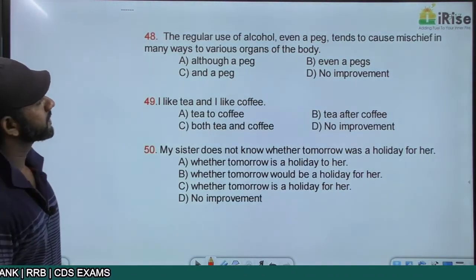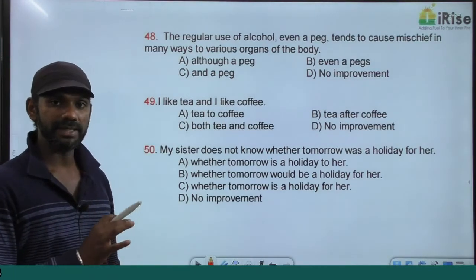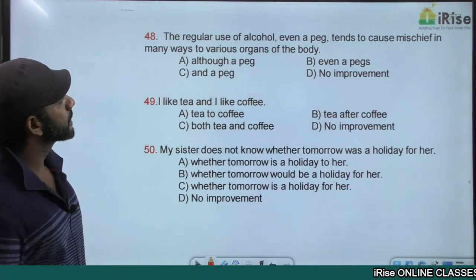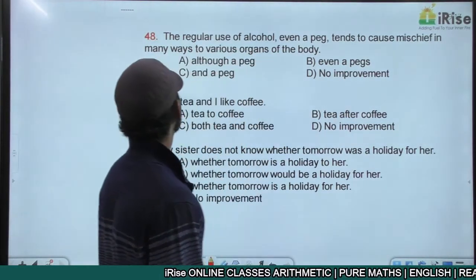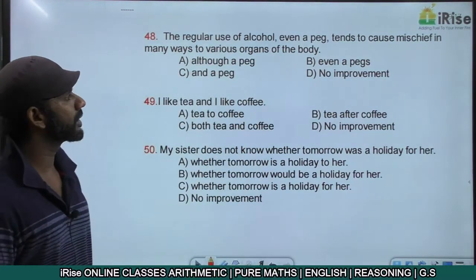Come on, next one. Understand meaning. Every statement must make sense. The regular use of alcohol, even a peg, tends to cause mischief in many ways to various organs of the body.